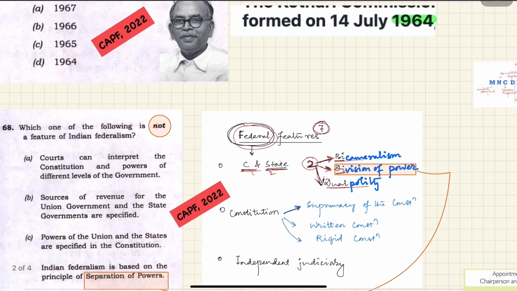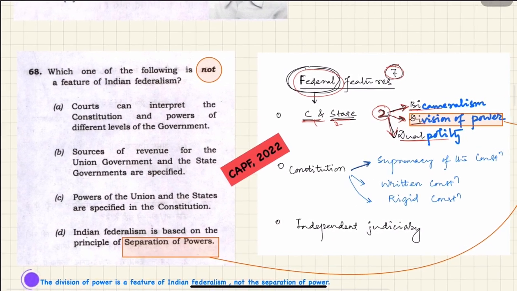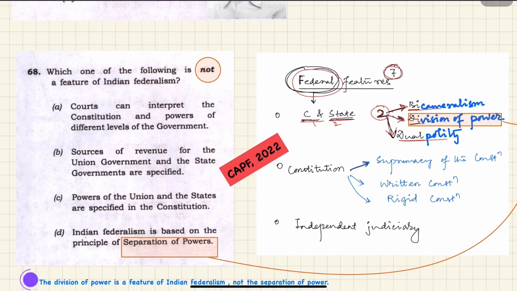Let's move to the next question. This question reads like this: which one of the following is not a feature of Indian federalism? Not a feature of Indian federalism.